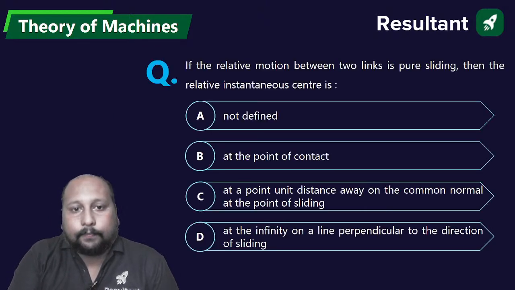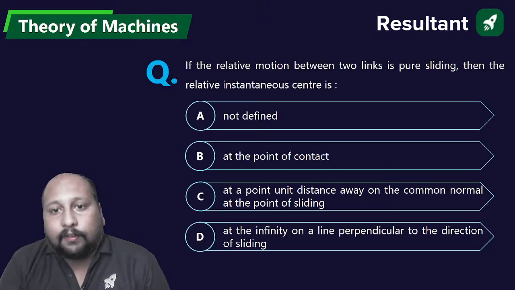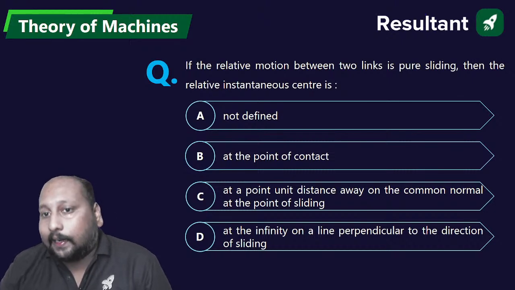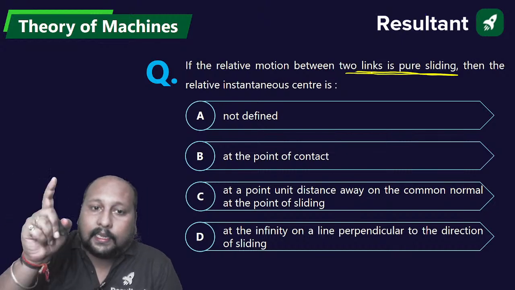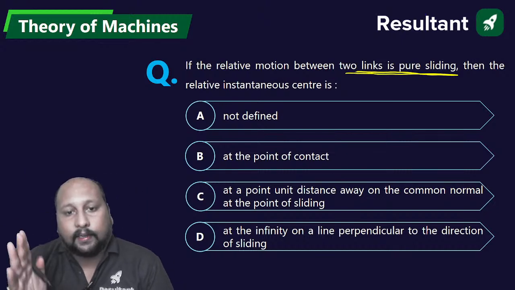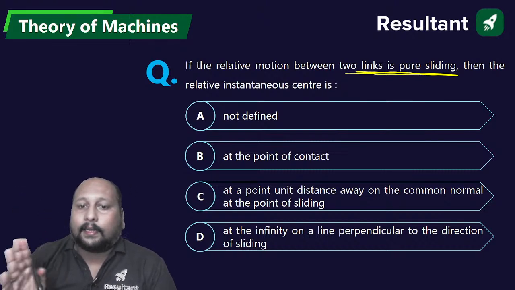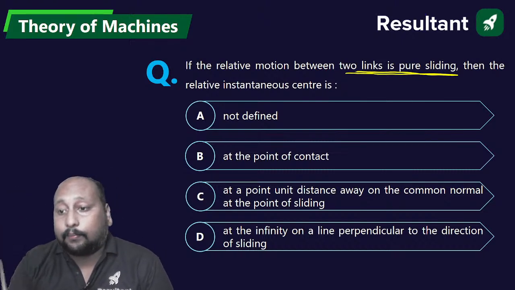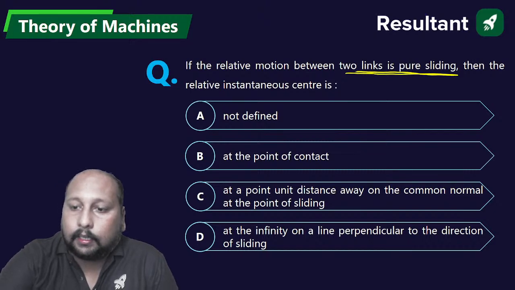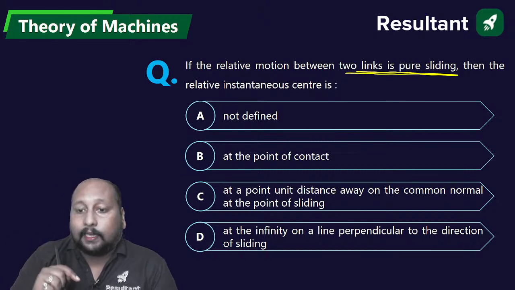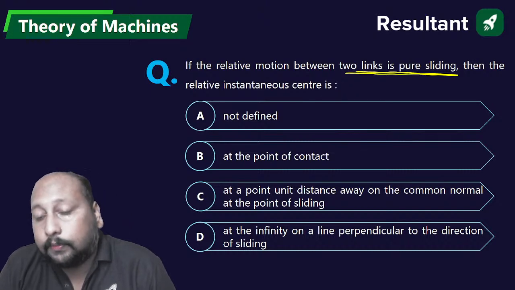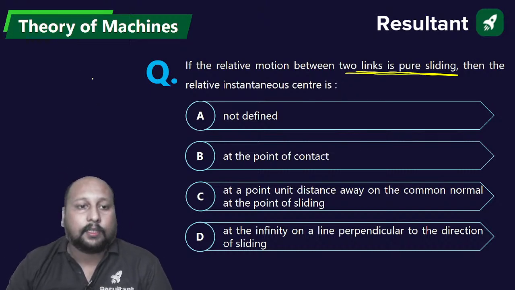Next question. If the relative motion between two links is pure sliding, then the relative instantaneous center is not defined at the point of contact, at the point unit distance away from the common normal at the point of sliding, at the infinity on the line perpendicular to the direction of the sliding. Okay, so very easy.